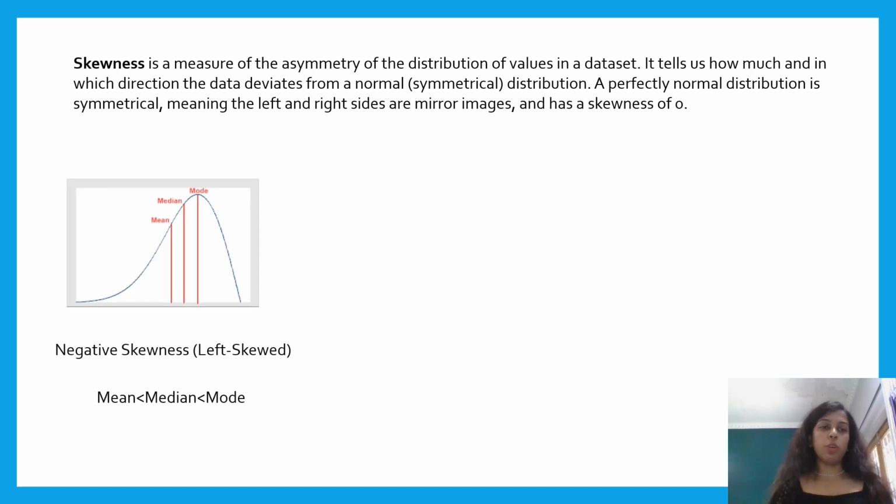Let us discuss the types of skewness. Negatively skewed data, or left skewed. In a negatively skewed distribution, the tail is longer on the left side. This happens when there are a few extremely low values in the dataset, pulling the mean down. As a result, the mean is less than the median and the median is less than the mode. For example, imagine you are analyzing the retirement age in a population, but there are a few early retirees. The mean retirement age will be dragged down, making it lower than the median.